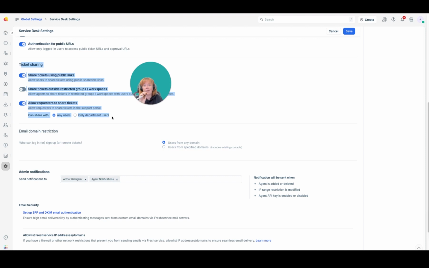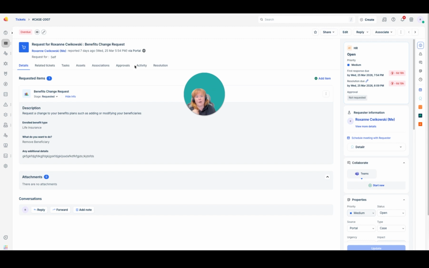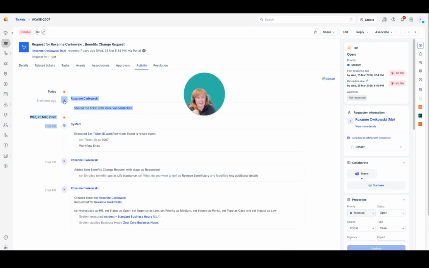But you do need to be aware, if you have ticket sharing turned on, and you need to know who that ticket's been shared with and why and who did it, that is not an audited action in Fresh. So when you look at the ticket activities on here, it sees it here, but you can't go through the audit log looking for it. And you can't go through the reporting looking for it. So if it happened and you know it happened on a ticket, you can go and find it. You can see I did it there. But if you're trying to look after the fact and ask which tickets have been shared without knowing, it's not easy to do in the reporting.